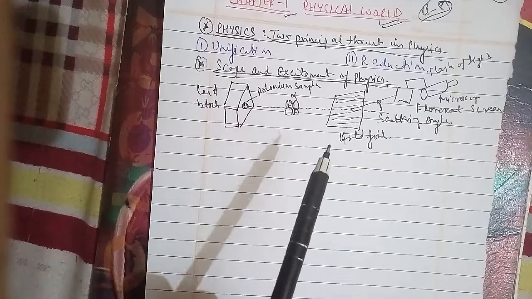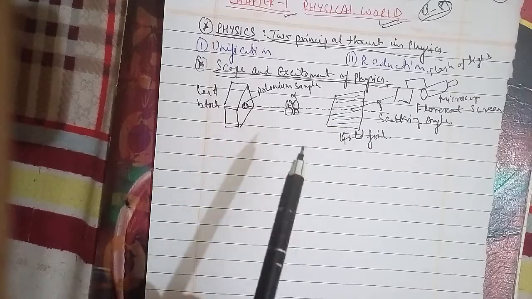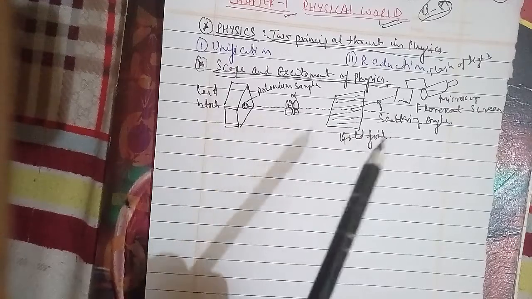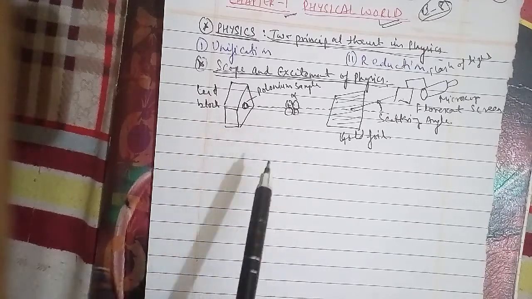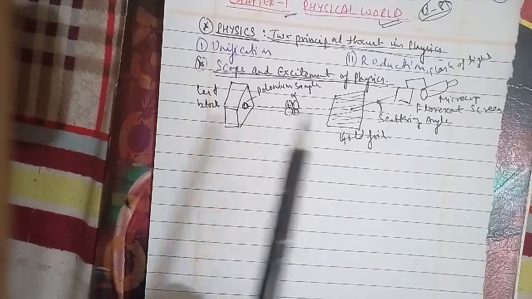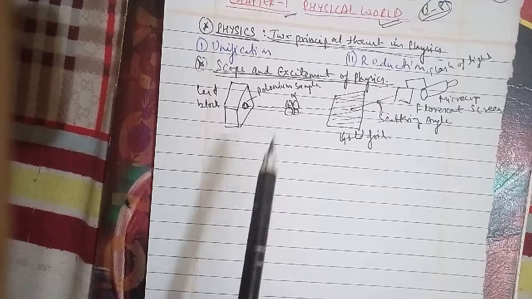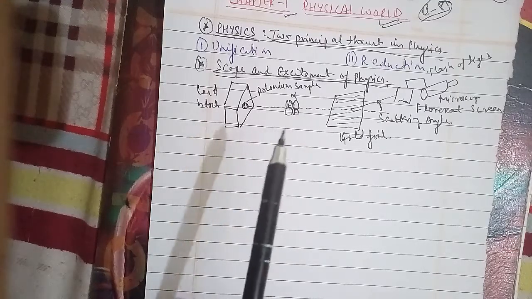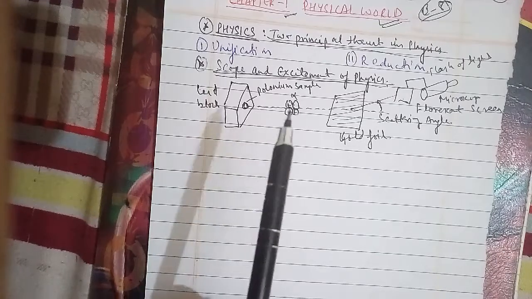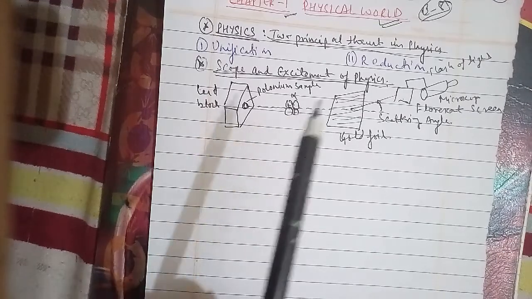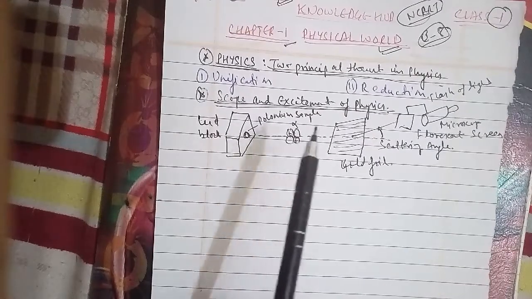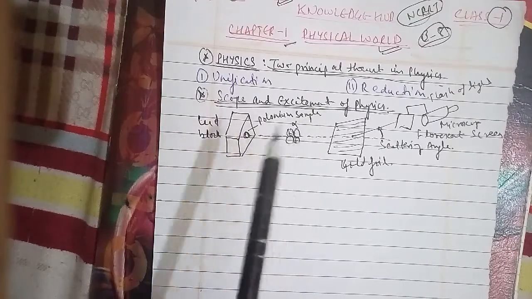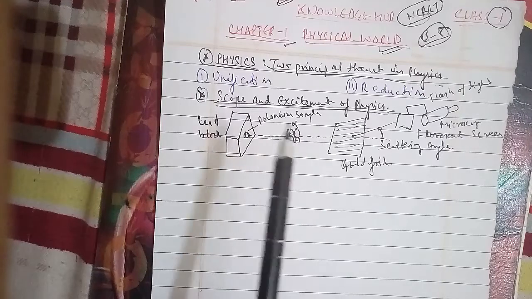So yes, you can now see that the scope of physics is truly vast. It covers a tremendous range of magnitudes of physical quantities like length, mass, time, energy, etc. At one end, it studies phenomena at a very small scale of length, 10 to the power minus 14 meter or even less, involving electrons, protons, etc. At the other end, it deals with astronomical phenomena at the scale of galaxies, or even the entire universe, whose extent is of the order of 10 to the power 26 meter. The two length scales differ by a factor of 10 to the power 40 or even more.